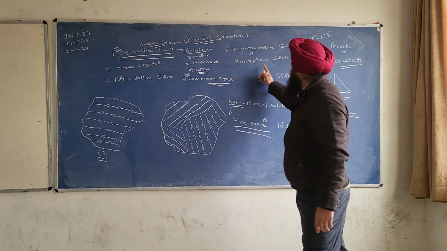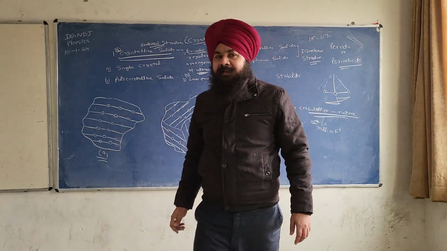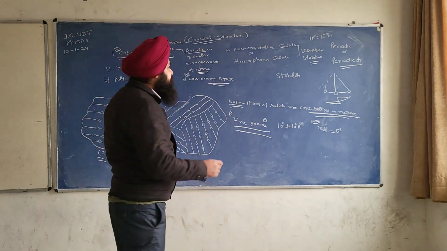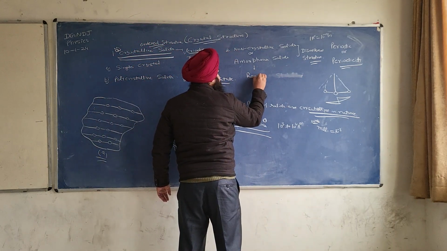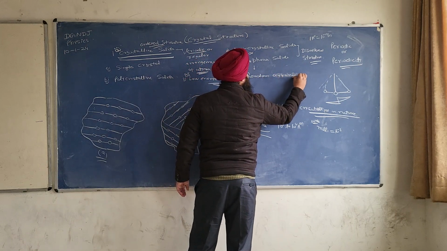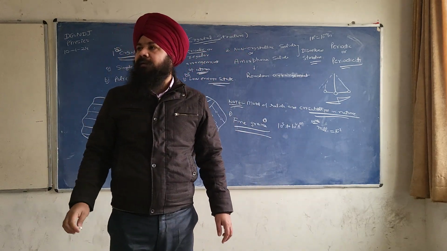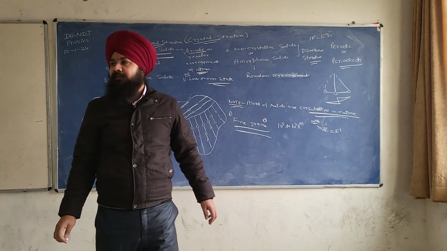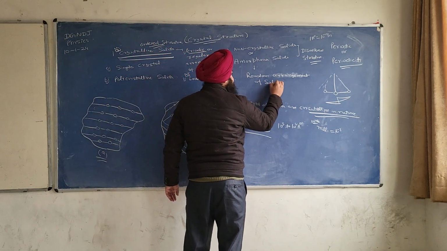What will there be in this? There will be a random arrangement of atoms. So I will write here: that consists of a random arrangement of atoms.